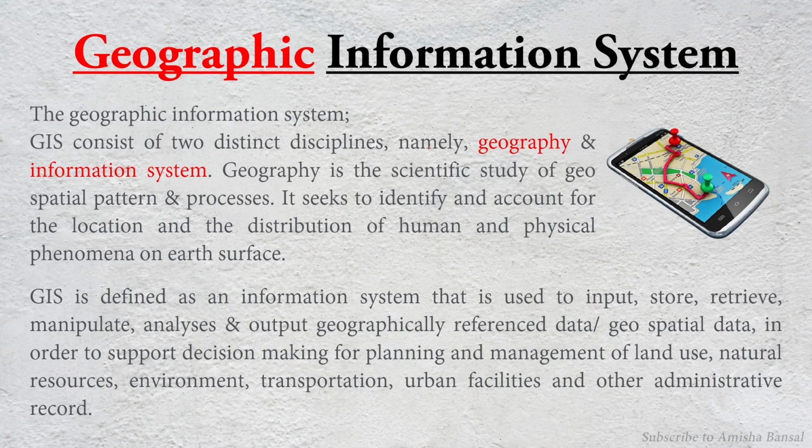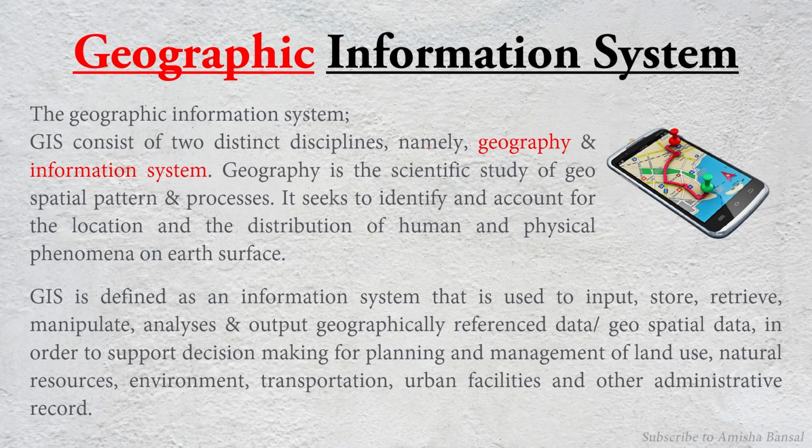And so GIS is defined as an information system that is used to input, store, retrieve, manipulate, analyze and output geographically referenced data. That means we are using locations and various data to get an output of geographically referenced data, that is spatial data.